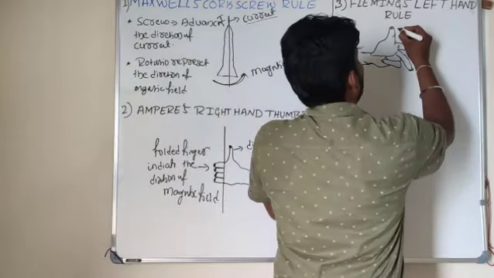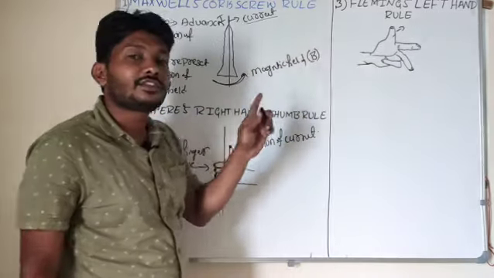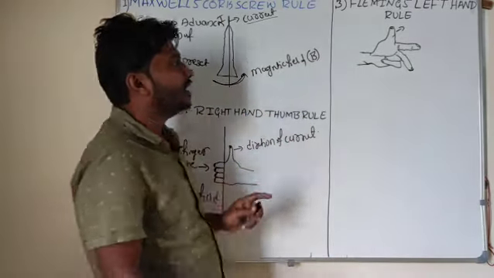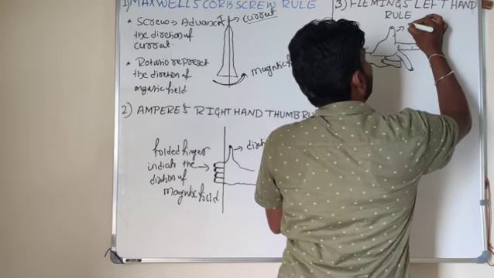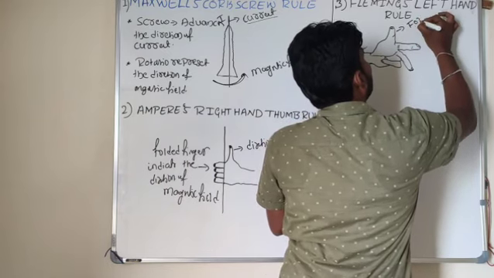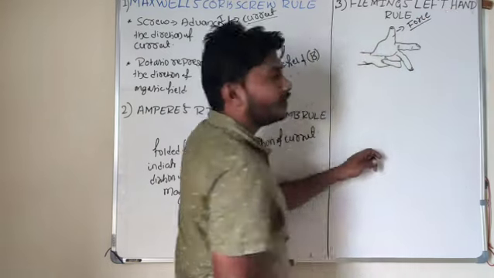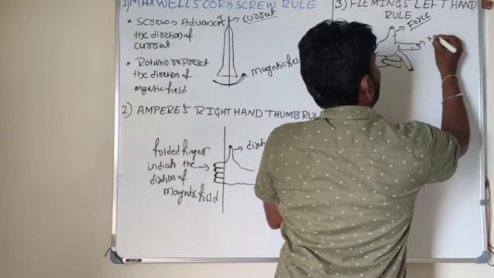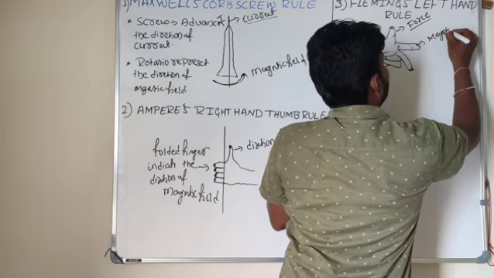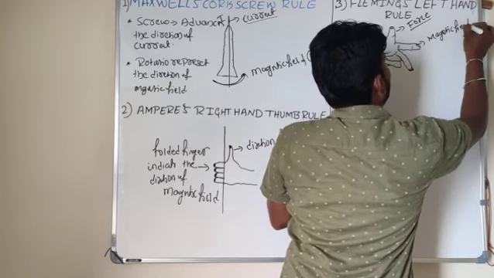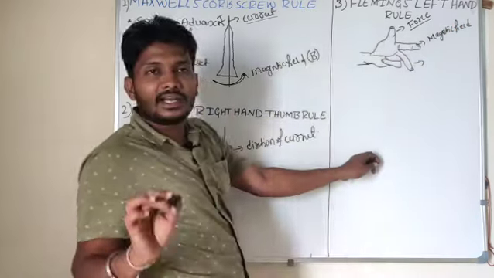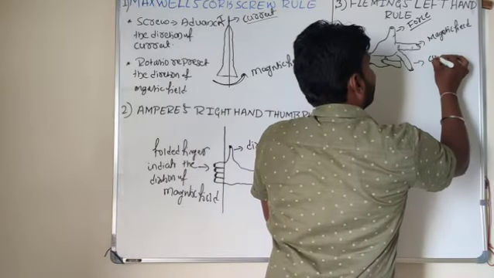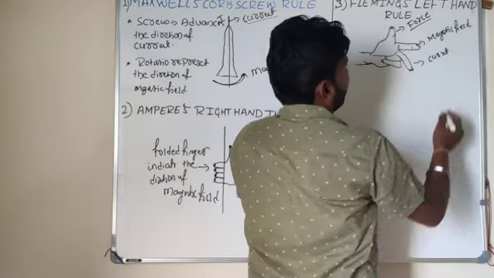Look here. First you have to stretch the first three fingers of the left hand. The thumb indicates the direction of the force. What does that thumb represent here? Direction of the force, whereas the forefinger indicates the direction of the magnetic field, whereas the middle finger indicates the direction of current.